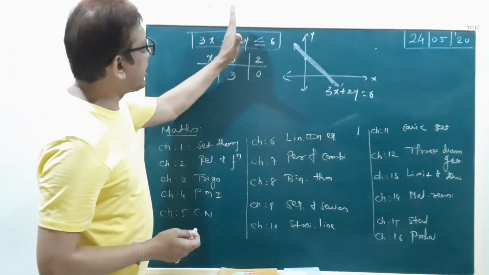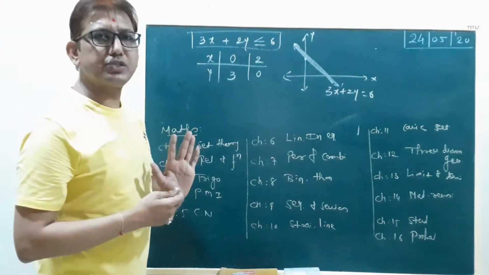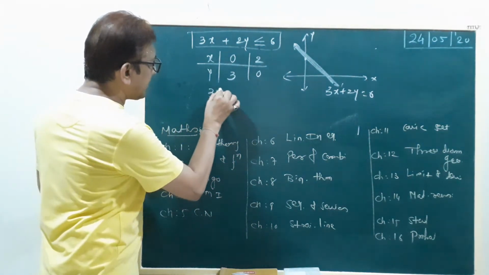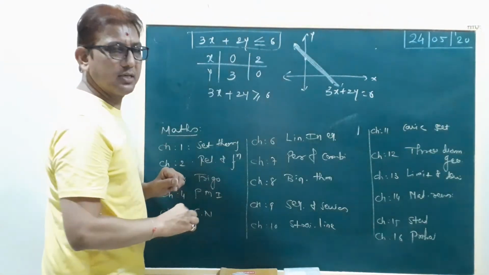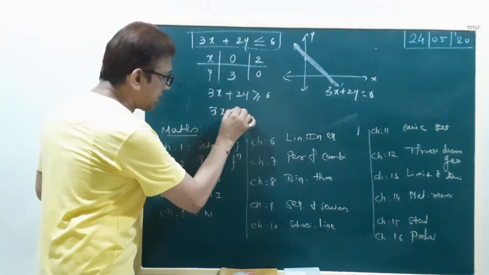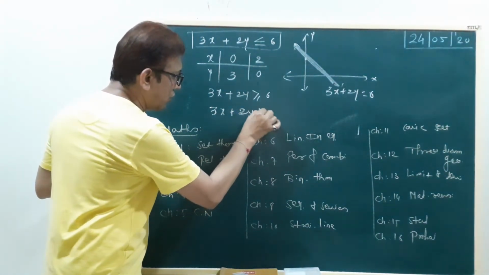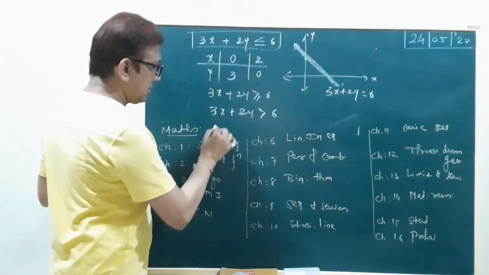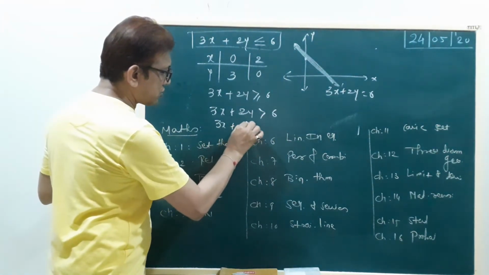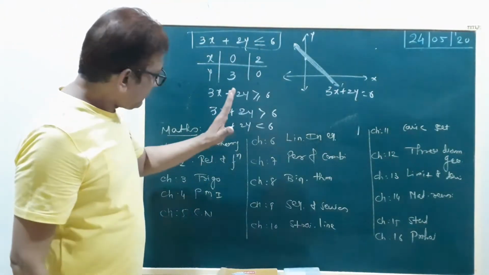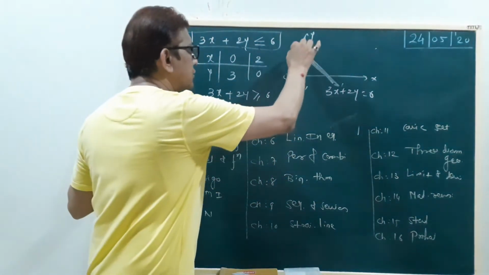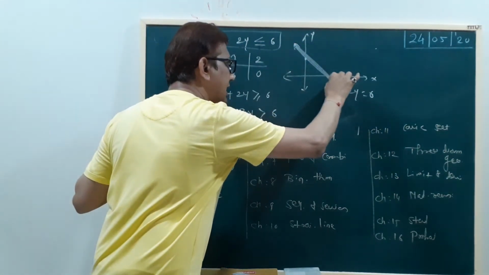3x plus 2y is less than or equal to 6. Or you can write 3x plus 2y greater than or equal to 6. Or 3x plus 2y only greater than 6. Or 3x plus 2y is less than 6. Right? Okay. So we do not select a point on the line.